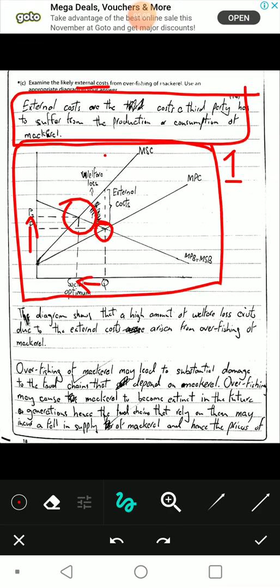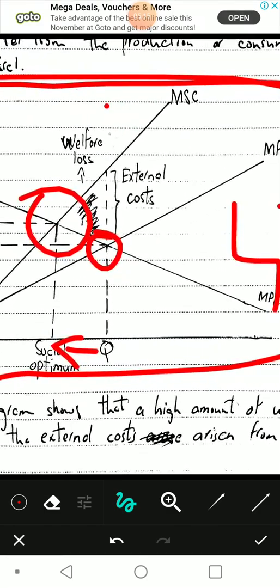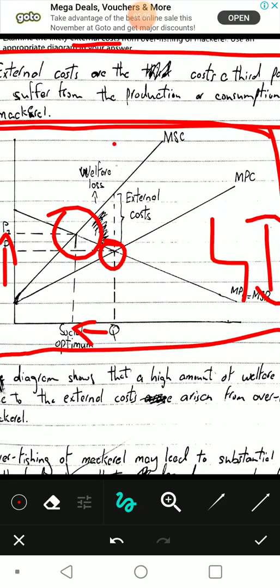Drawing this diagram will get you at least 4 marks if you show everything. If you show the social optimum quantity and the social optimum price and the external cost and the welfare loss. Oh yes, I did not mention that. The welfare loss is all the area inside that vertical margin drawn by the external cost and the social optimum quantity, social optimum equilibrium, and the prior equilibrium.